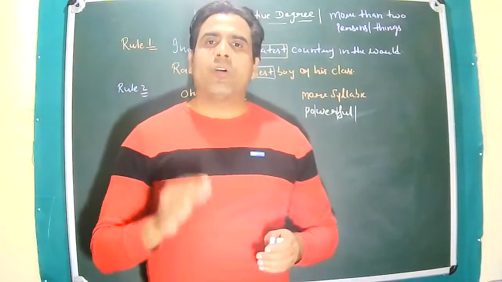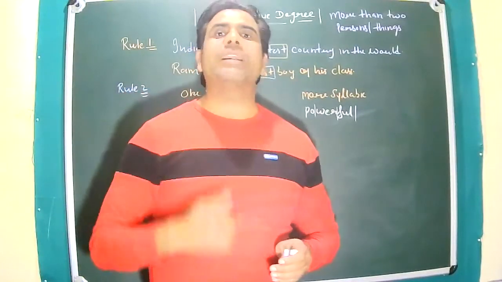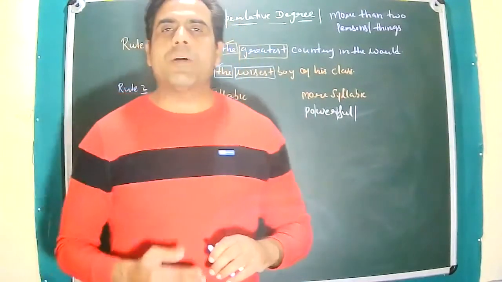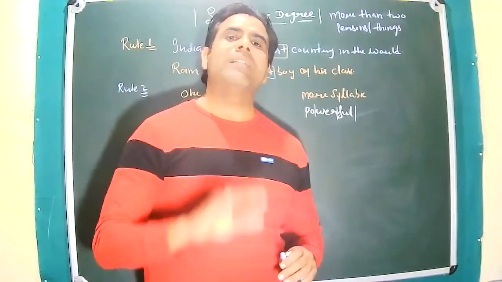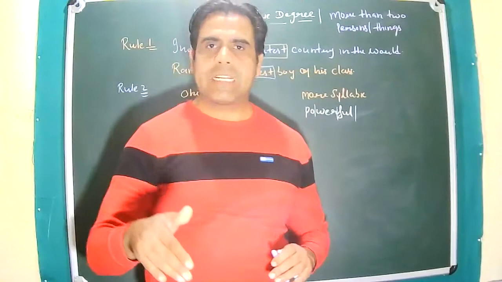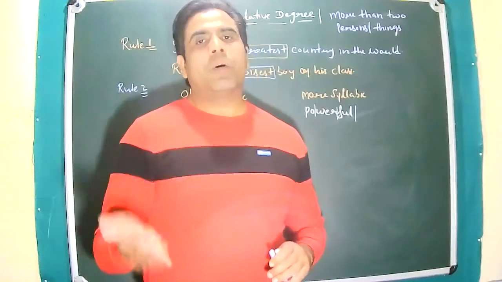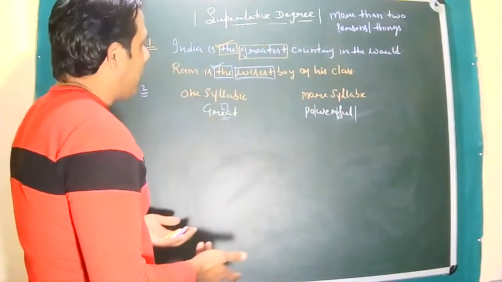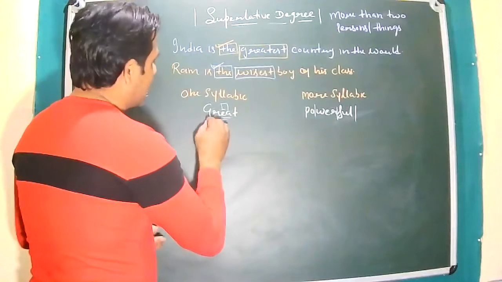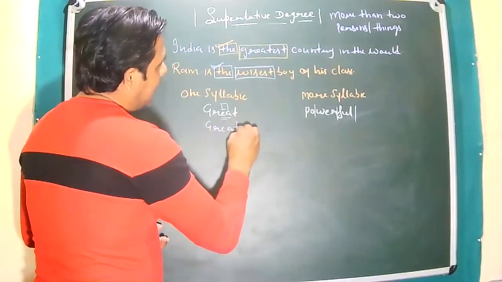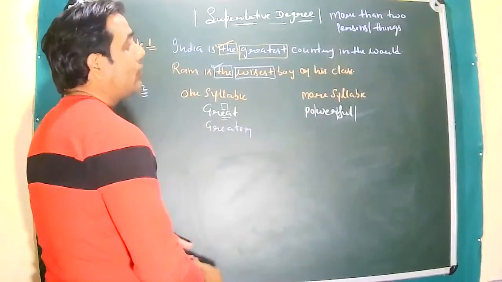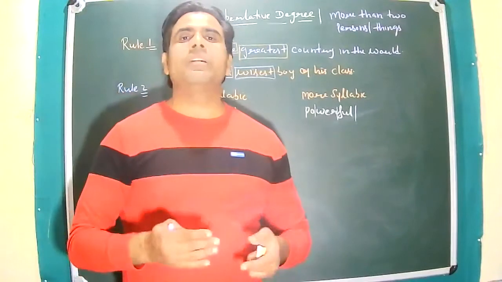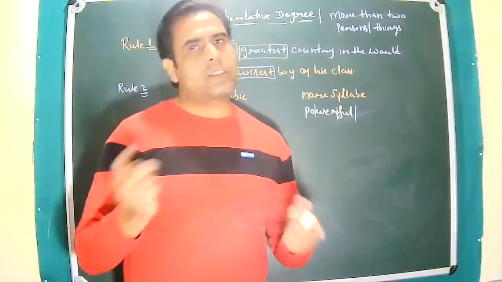So one syllabic words usually come with ER or EST forms. And when we talk about more syllabic words, generally they do not have ER or EST forms of adjectives. They take more and the most. Like if I talk about great as positive degree, what is the comparative degree of great? It's greater. And if I talk about powerful, it's not powerfuler. This is incorrect because it is more syllabic. And generally, more syllabic comes with more in comparative and the most in superlative degree.